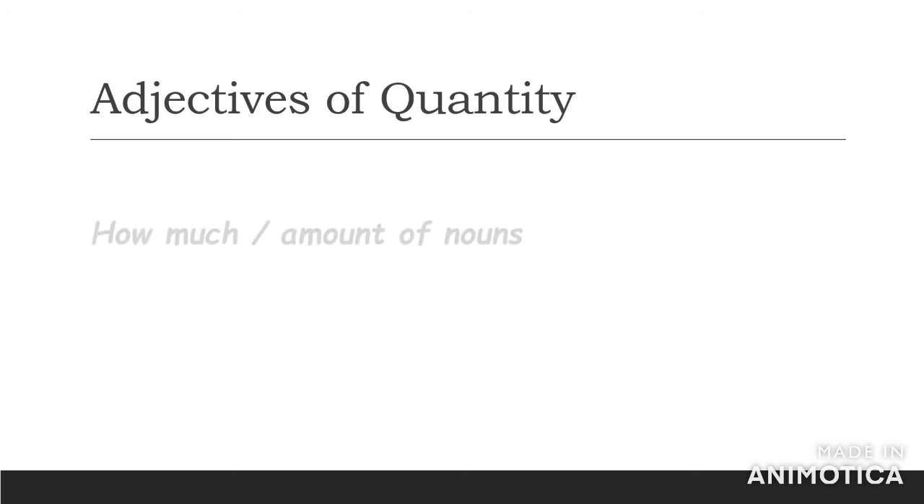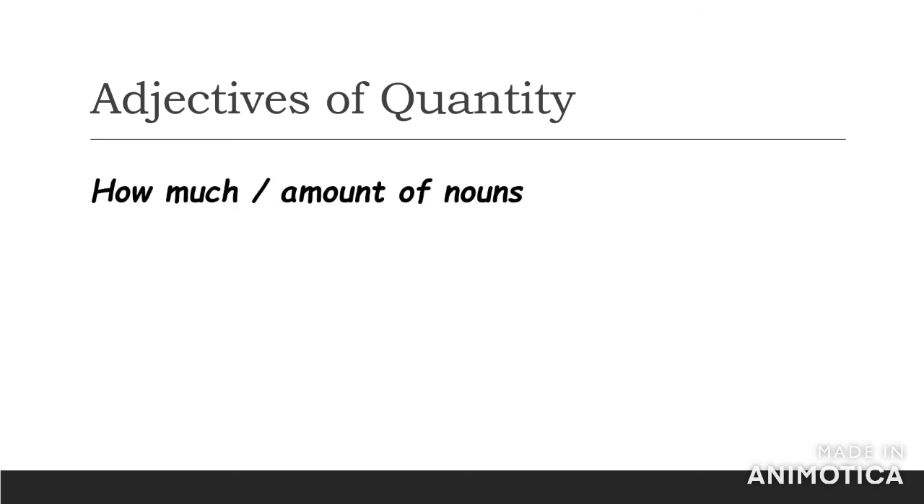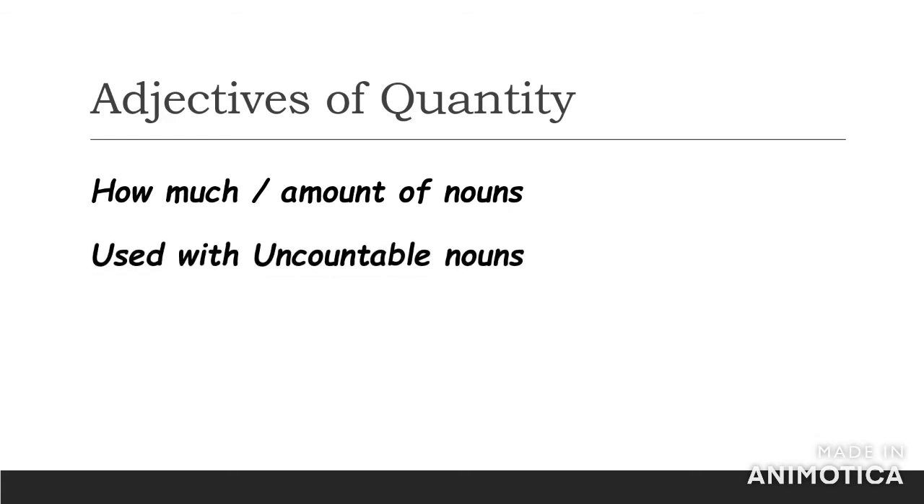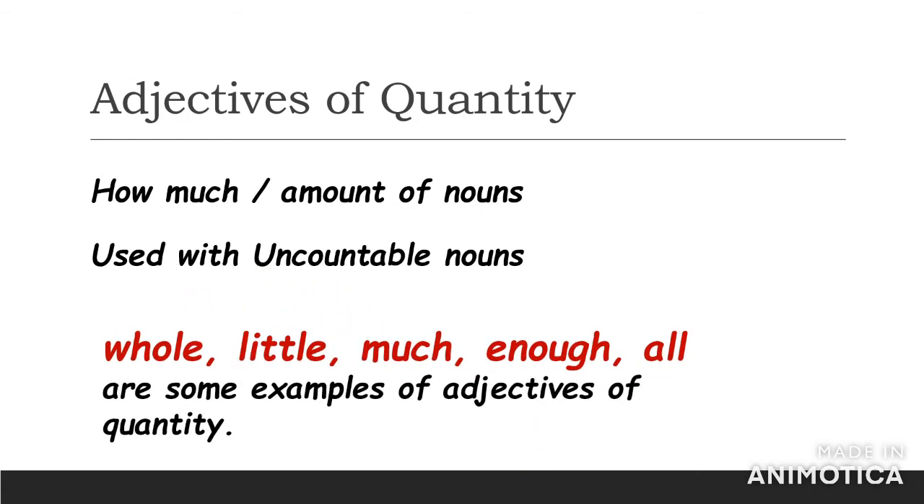So adjectives of quantity tells us how much or what is the amount of nouns. It is used with uncountable nouns, and we use certain words like whole, little, much, enough, all with uncountable nouns. These words are examples of adjectives of quantity.